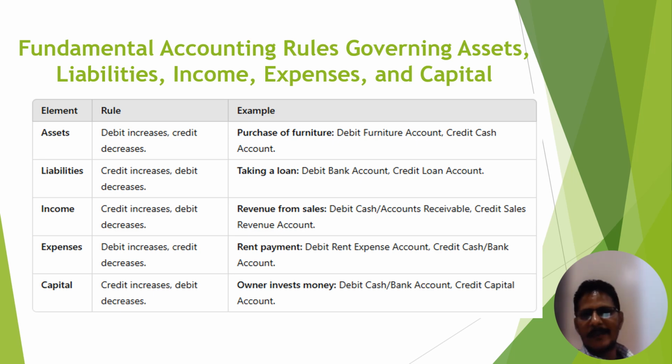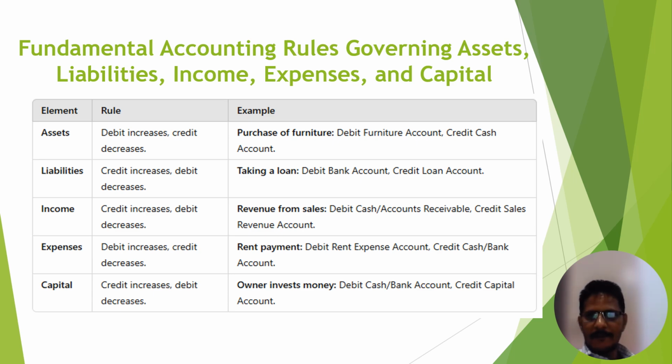Now for liability, we take one more example: taking a loan. If we take a loan from the bank, then the loan is our liability. So here the liability is increased, and we have to credit this loan account. On the opposite side, the bank account, we mention on the debit side. This is for liability.